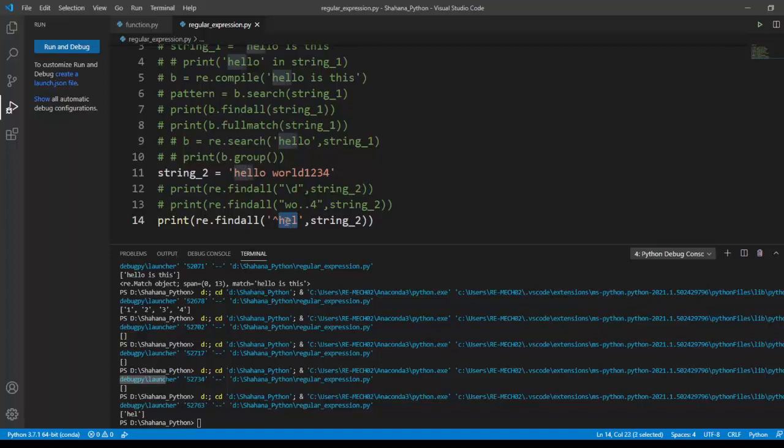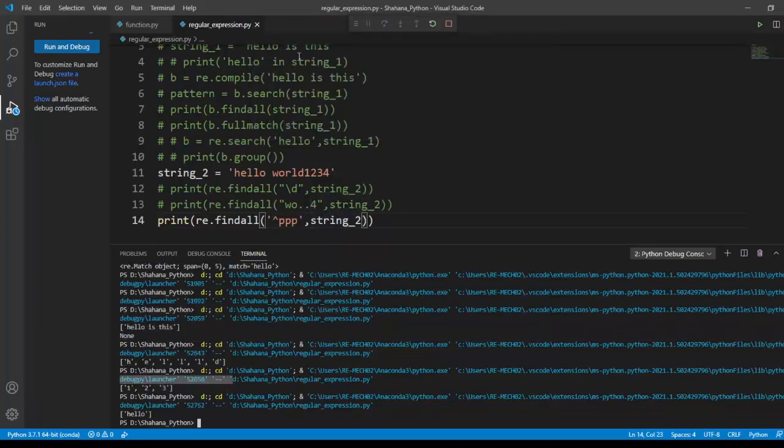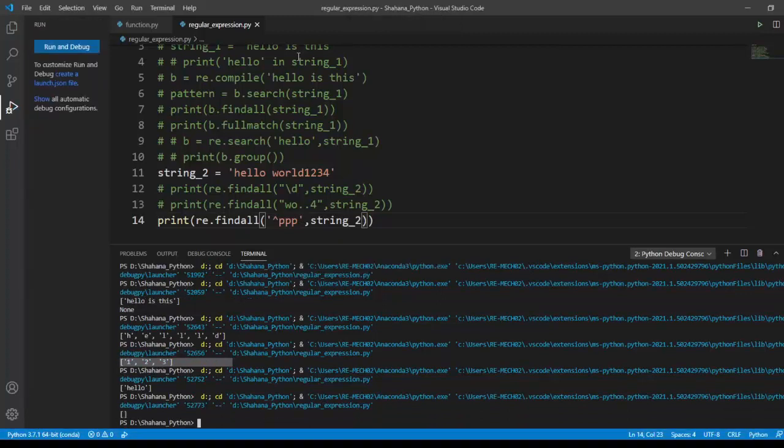Maybe I'm checking whether this string starts with triple P. It will throw me an empty value because it doesn't start with triple P. It starts with H. That's why this caret symbol is used to check the starting point of a string, whether the string starts with this or not.